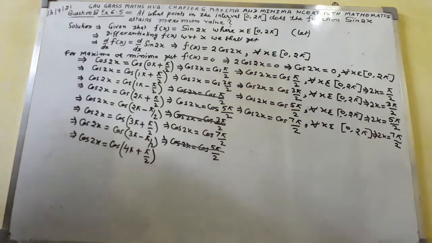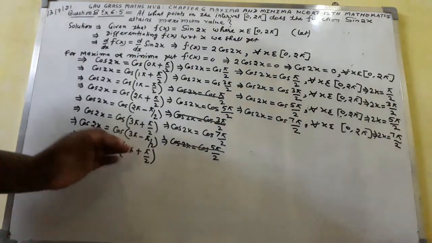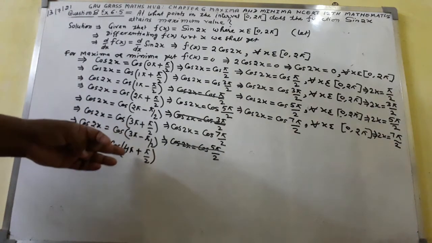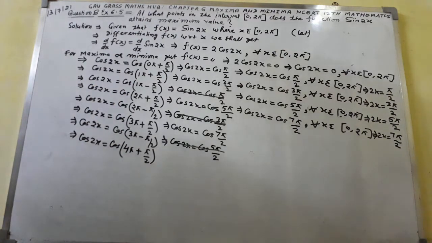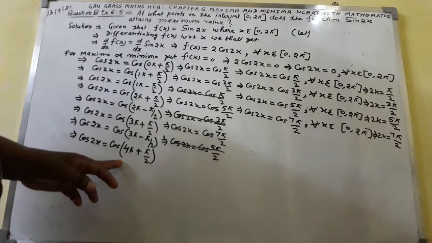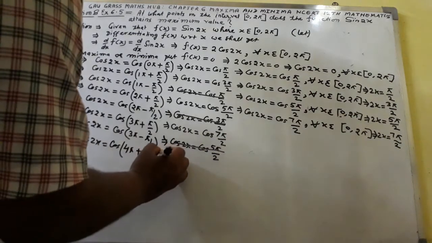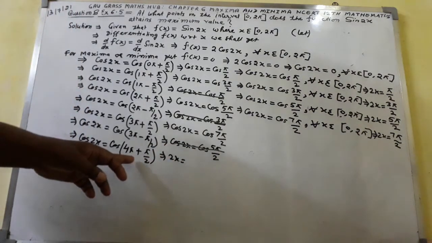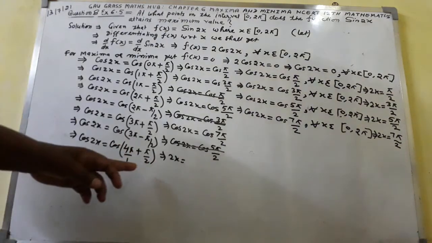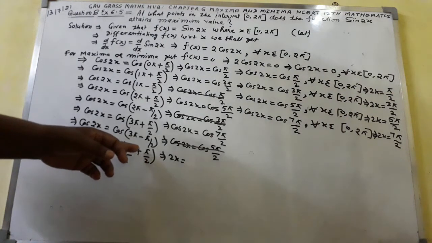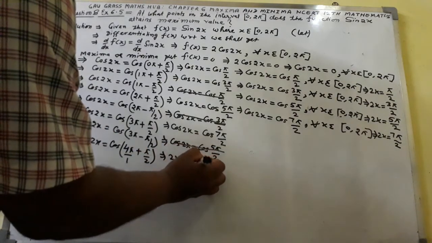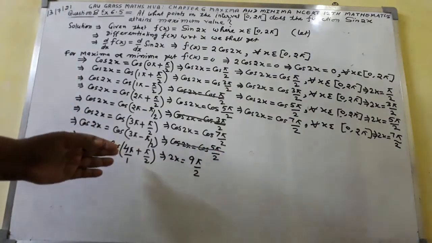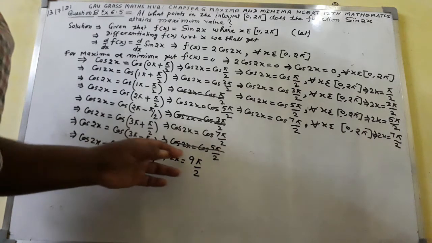Now consider this one, what happened? 4 pi plus pi by 2: 4 twos are 8, 8 pi plus pi comes out to be 9 pi by 2. So we will get 2x equal to 9 pi by 2.